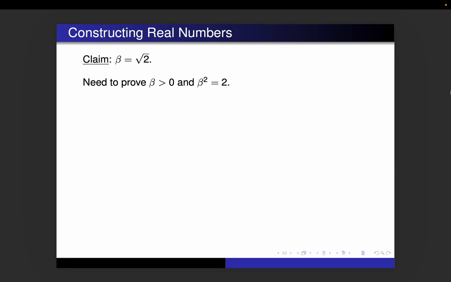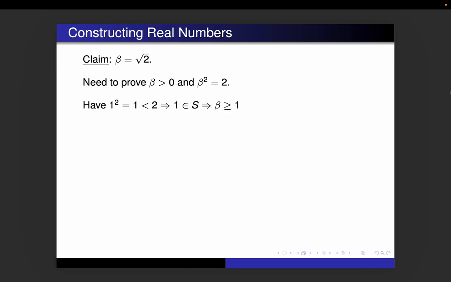So we need to prove a couple of things. What is the square root of 2? Well, it is a positive number, so we have to prove that beta is positive. And when you square that number, you get 2. So proving it's positive actually is not going to be too hard. Remember, we have 1 squared equals 1, which is less than 2. That means 1 is in the set. We already proved that, but it doesn't hurt to prove it again.